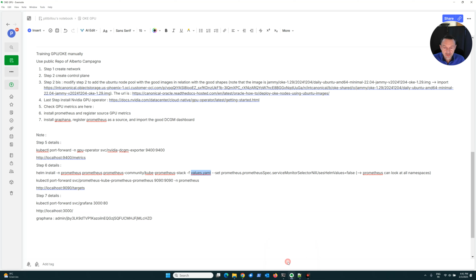As you see, this YAML file is very simple. So instead of doing a basic installation, you add that, and you can add an option that allows Prometheus to have a look at all namespaces in Kubernetes.